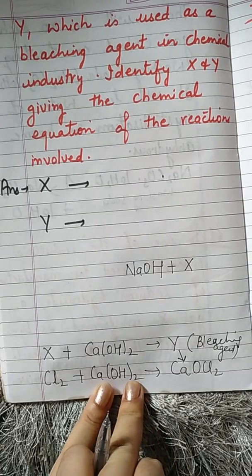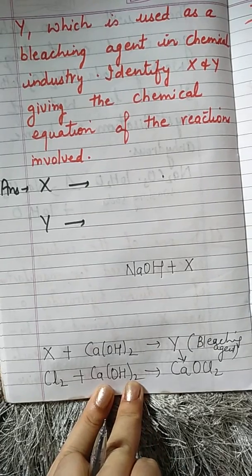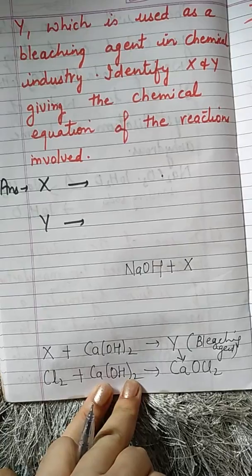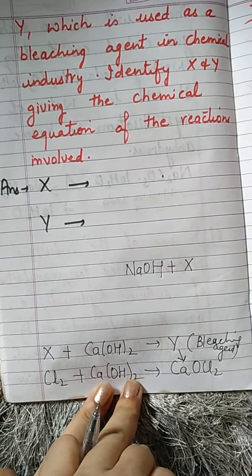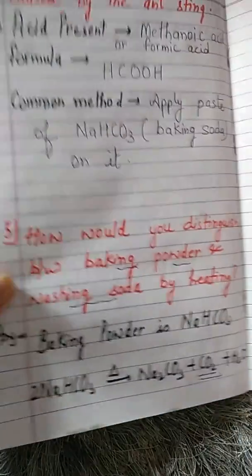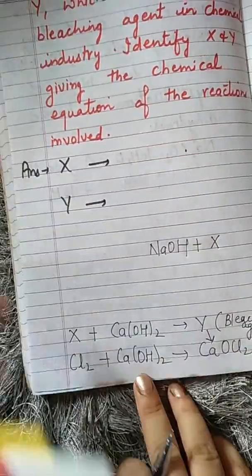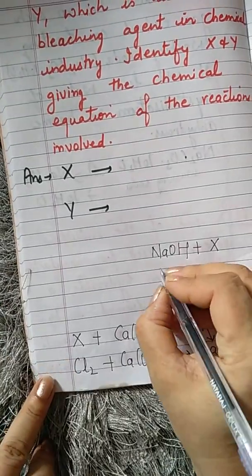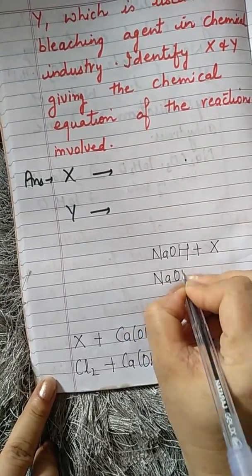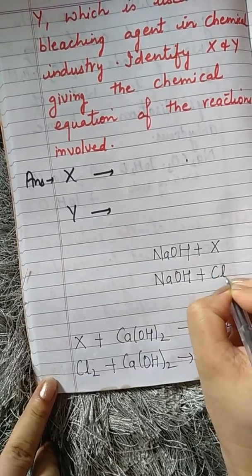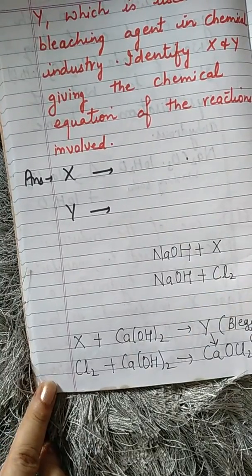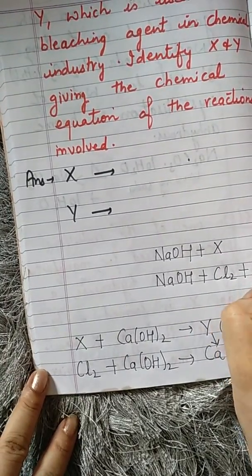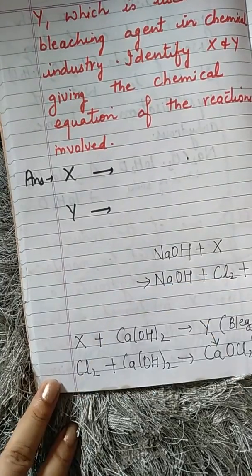Here instead of dry slaked lime, he has used the word... What word has been used? He has replaced this word by writing it as C. He has used lime water. Lime water and dry slaked lime formula is same. So what does this mean? NaOH is prepared along with which gas? Chlorine gas. And if you will be recalling, which reaction is this?